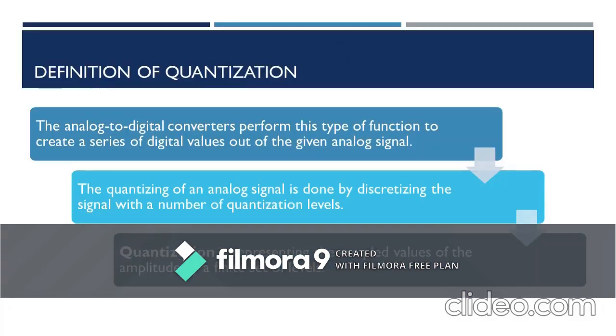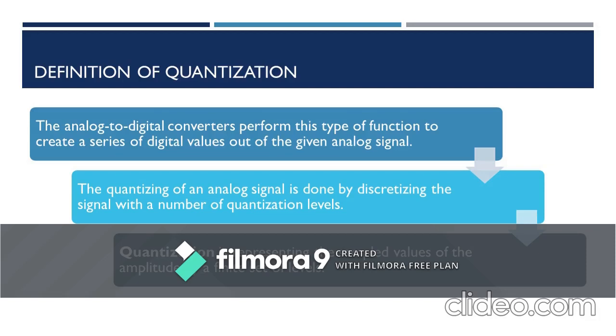So what is quantization? Quantization is nothing but, in the process of converting an analog signal into its digital form, we need different levels which we call quantization levels. For each and every level of quantization, a discrete value will be found from the continuous analog signal. Say a continuous analog signal like a voice signal will have a continuous set of values. These continuous values will be discretized, so that for each and every quantization level we will have a discrete value. This is called quantization.